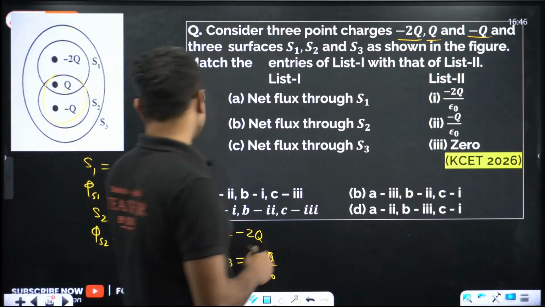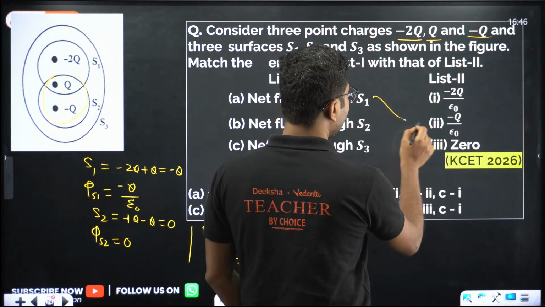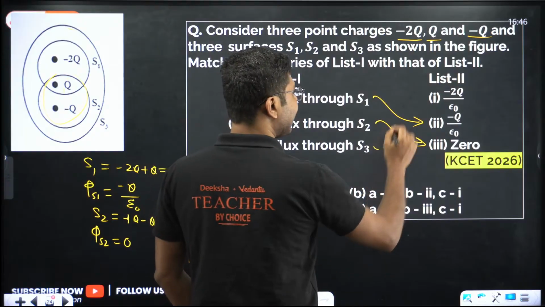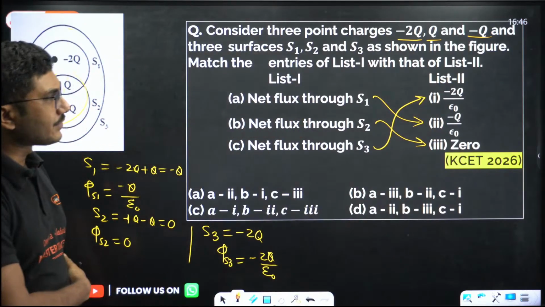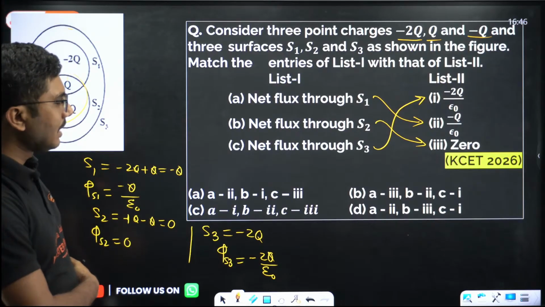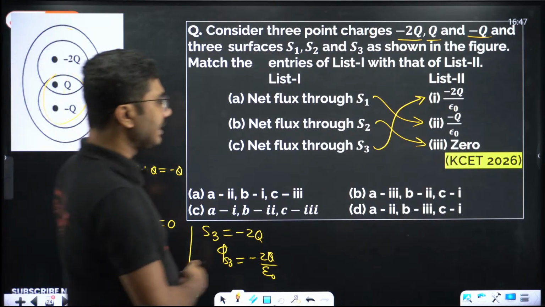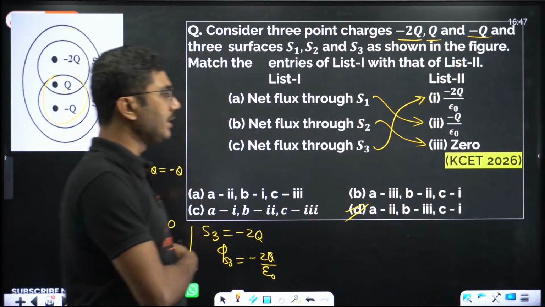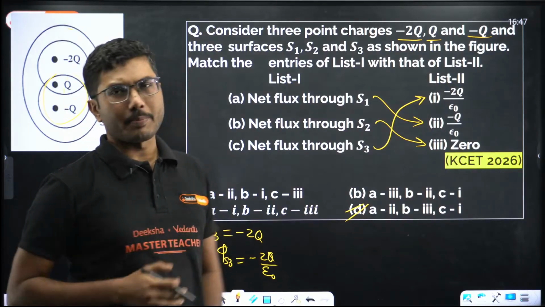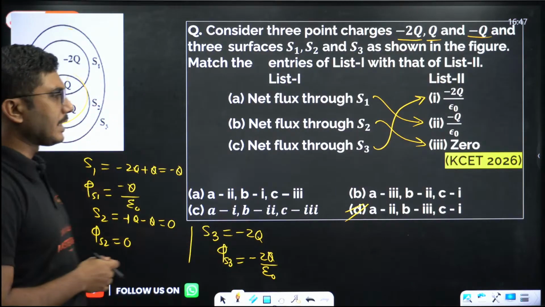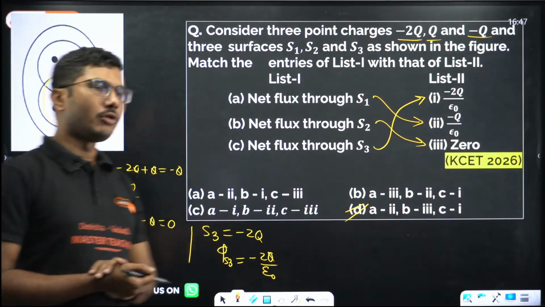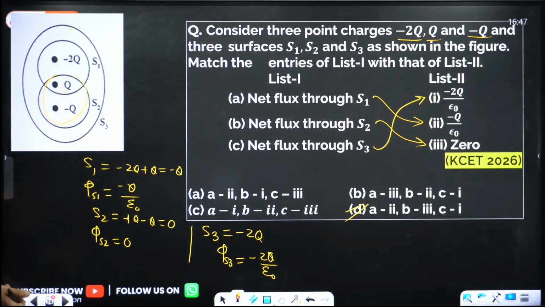So the matching is done. Flux through S1 is minus Q by epsilon naught, flux through S2 is 0 and flux through S3 is minus 2Q by epsilon naught. So A is 2, B is 3, C is 1. So correct match is option D. In many match-the-following cases, if you do one or two proper matches, the other options automatically follow. Because there are three options, if you can match two of them, the third one will automatically follow. Right, now let's move on.